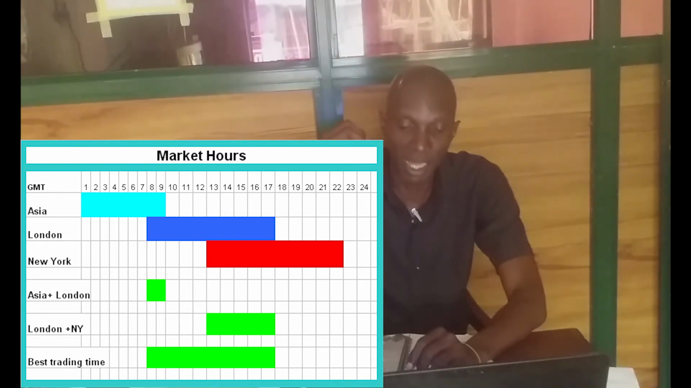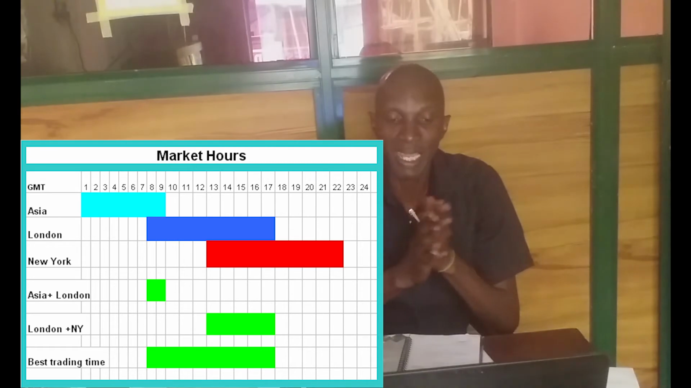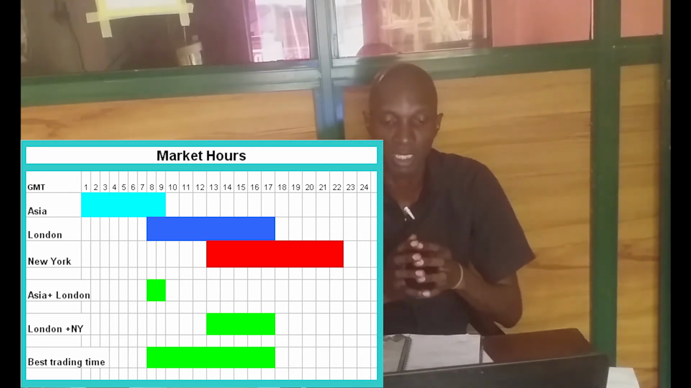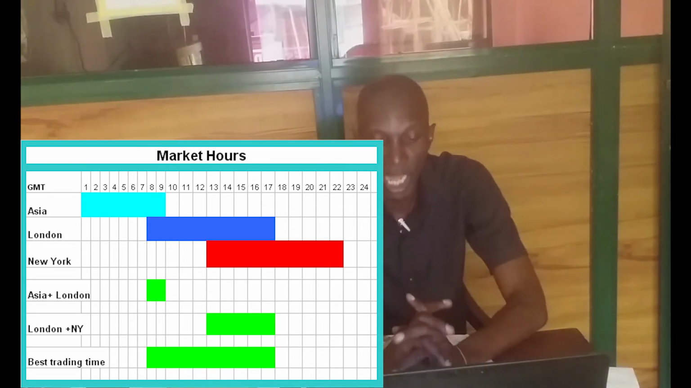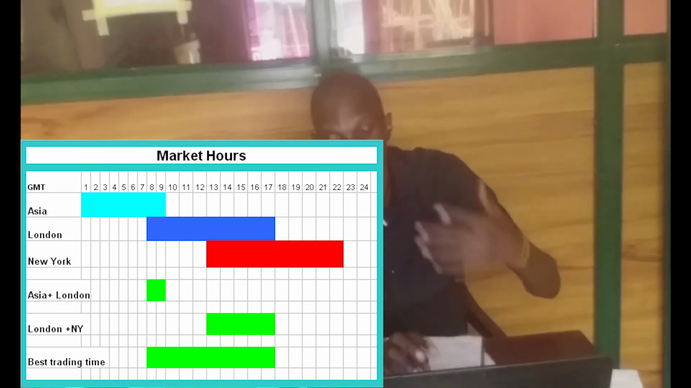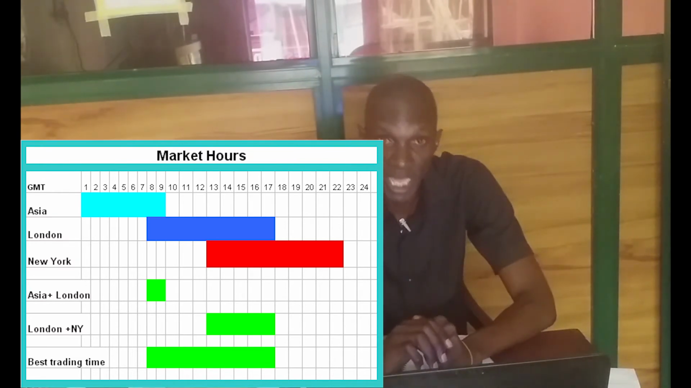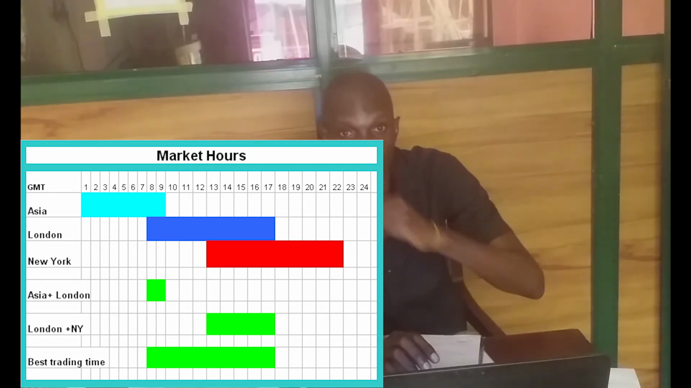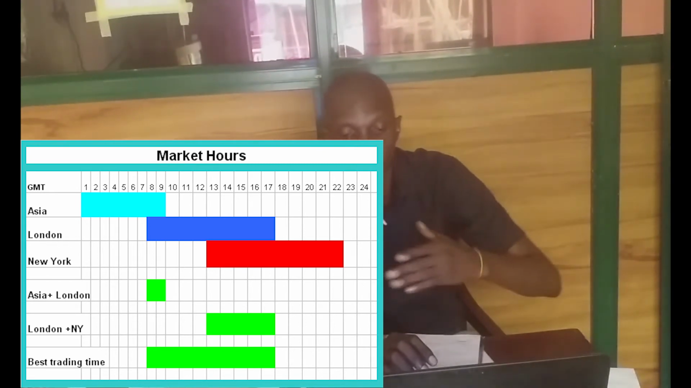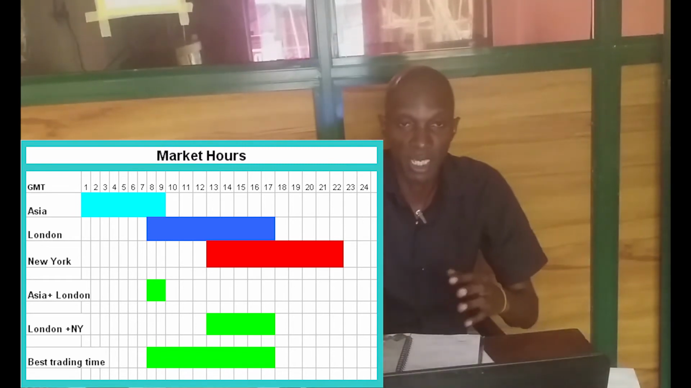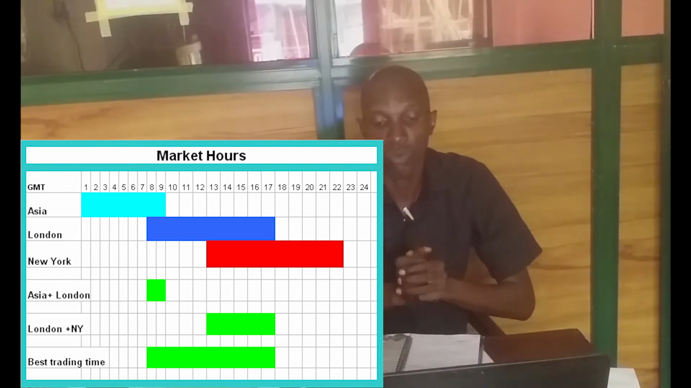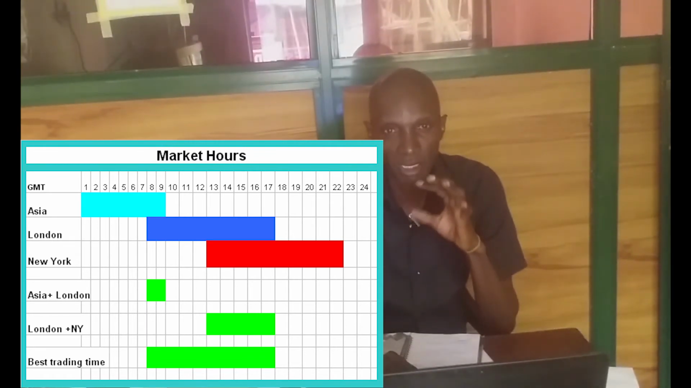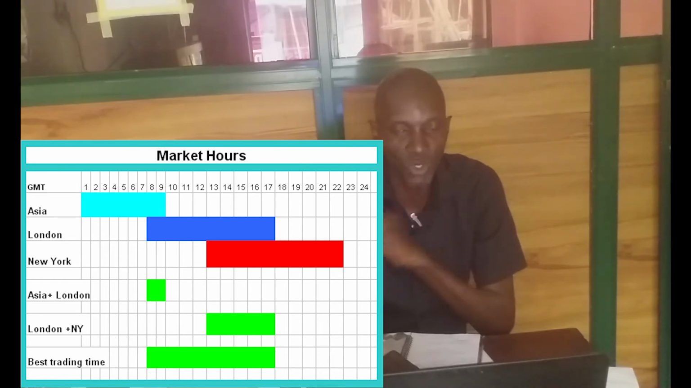Then you have the second session, the Tokyo session, which is a bit larger, the Asia session, and that is another session that starts at 6 p.m. Eastern time, which is 11 p.m. GMT. So 3 hours after the Sydney session, the Tokyo session begins at 11 p.m. GMT, and then at 8 a.m. GMT it closes.